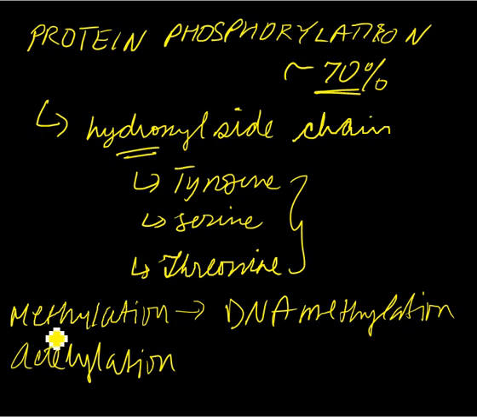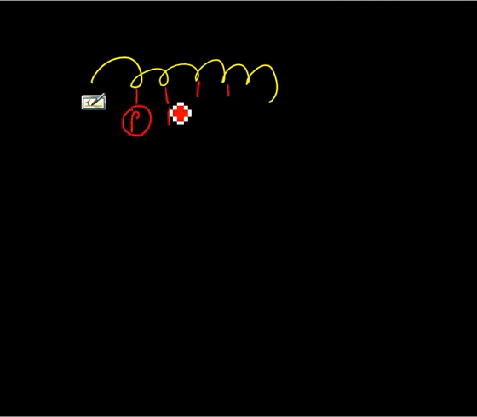Now, just an extra point that we should mention here is that you can have a protein. So let me draw my protein. So I have this protein here. So I can either phosphorylate or modify this, or let's say phosphorylation. So I can phosphorylate this protein at different sites. So it's not that you can only phosphorylate the peptide chain at only one place. You can phosphorylate it at many different places, right? Depending on wherever your hydroxyl or whatever amino acids you need for that particular modification.